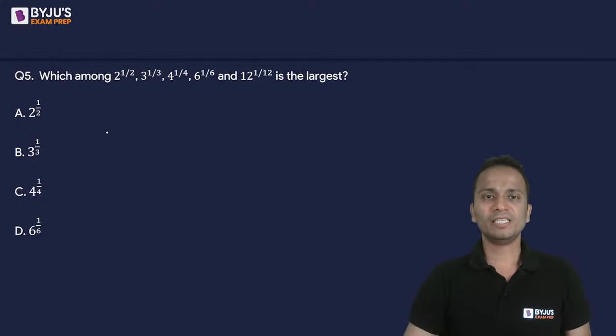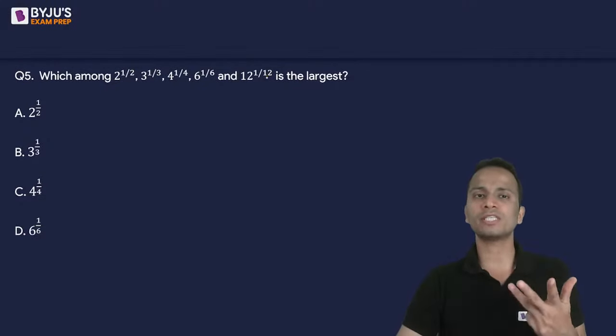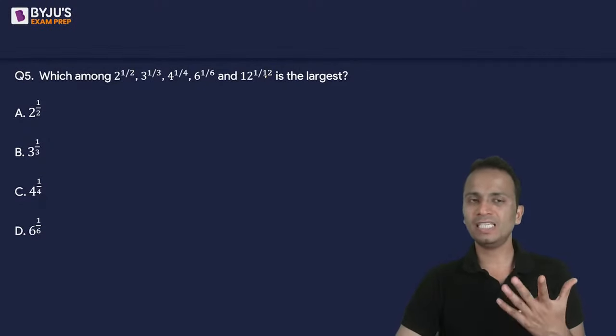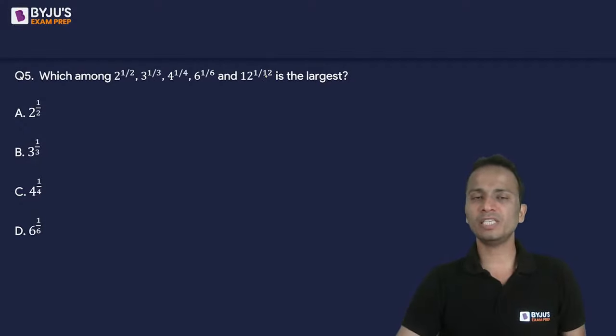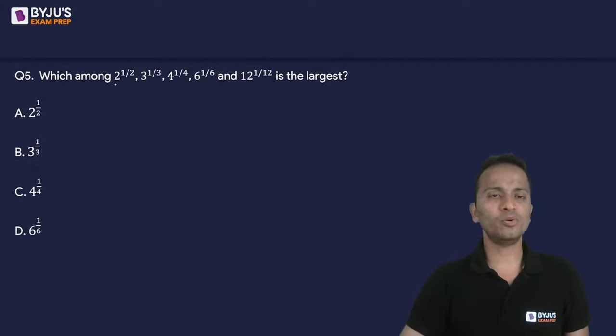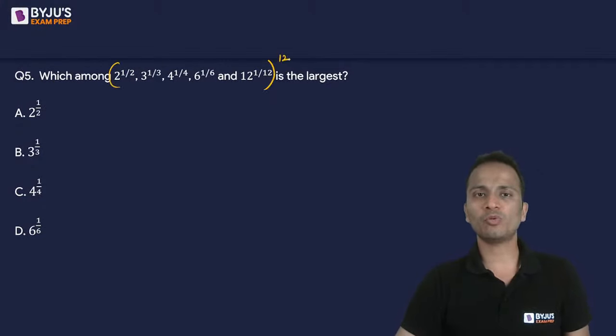Okay, let's go. So the method that I use is the powers are 1 upon 2, 1 upon 3, 1 upon 4, 1 upon 6 and 1 upon 12. So 2, 3, 4, 6 and 12, these are among the powers. Okay, the LCM of these numbers is 12. So what I'll do is I will raise all these numbers to the power 12.